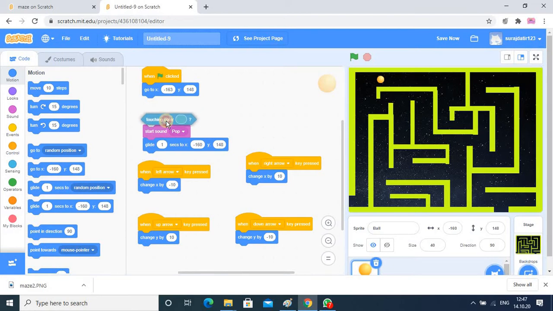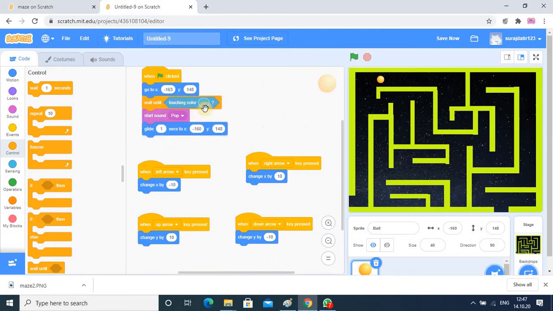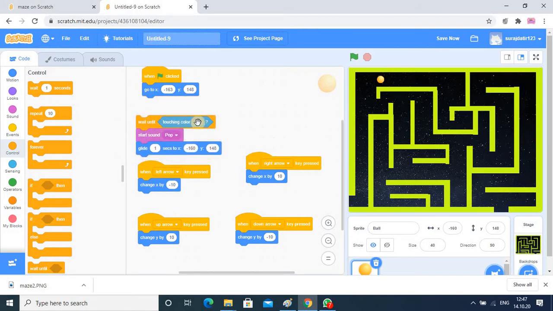So this is my coding, and the meaning is: touching color means once it touches that color, it should go back to the original position. Here we need one control block for handling this, that is wait until. You have to place it here, and in wait until, the specific color is also given.